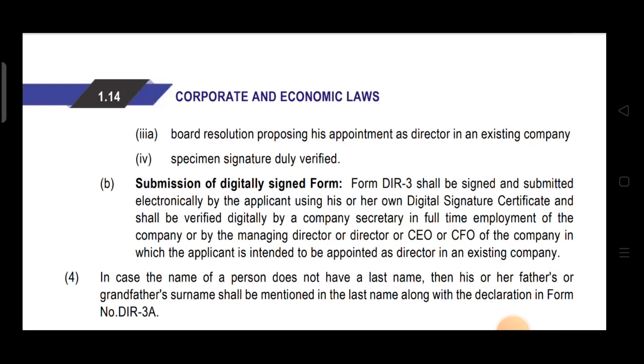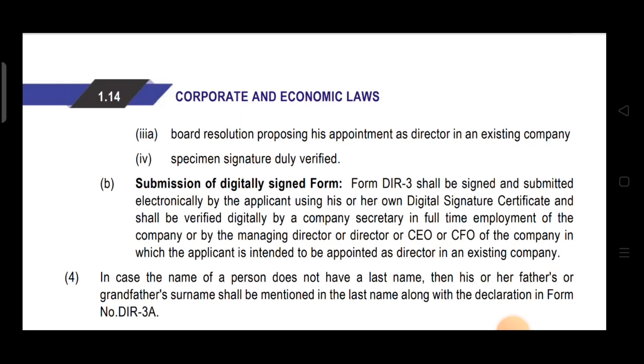The applicant's signature, the DSC, will be required, and the form shall be verified digitally with the digital signature of the company secretary in full-time employment of the company, or by the managing director or CEO or CFO of the company in which the applicant is intending to be appointed as a director in any existing company.